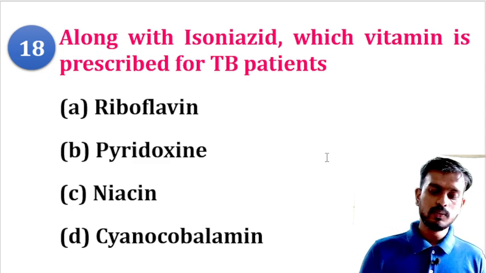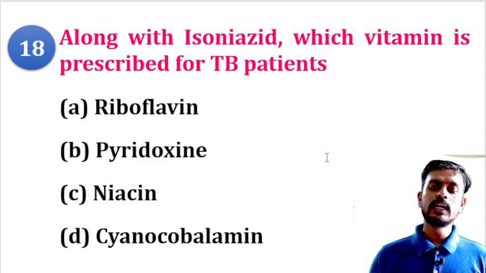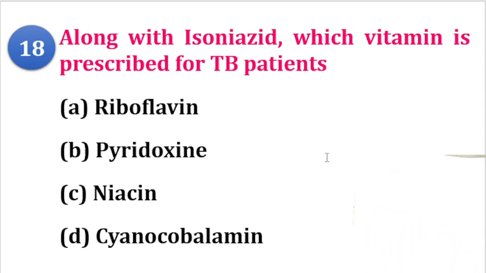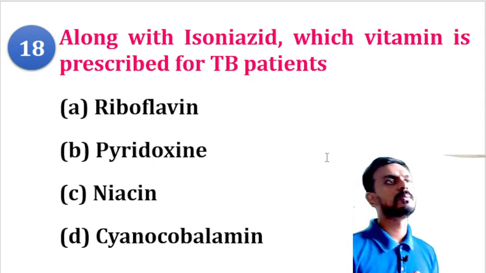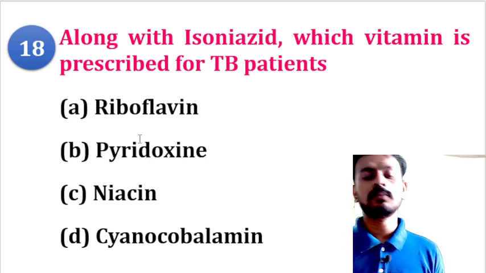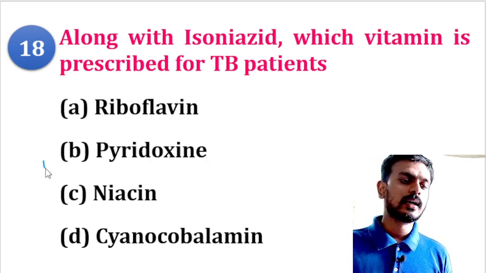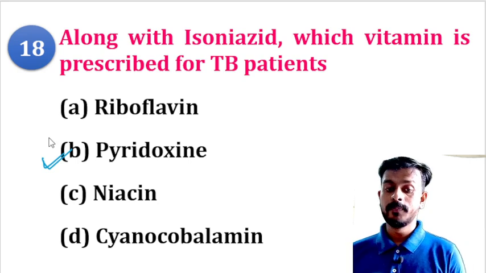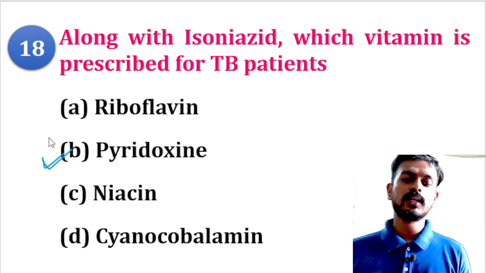Moving to the next question: along with isoniazid, which vitamin is prescribed for a TB patient? Remember, isoniazid is an anti-tubercular drug. Its major side effect is peripheral neuropathy, because it reduces the vitamin B6 level. To counteract this, vitamin B6 or pyridoxine has to be given with isoniazid, because deficiency of pyridoxine leads to peripheral neuropathy.